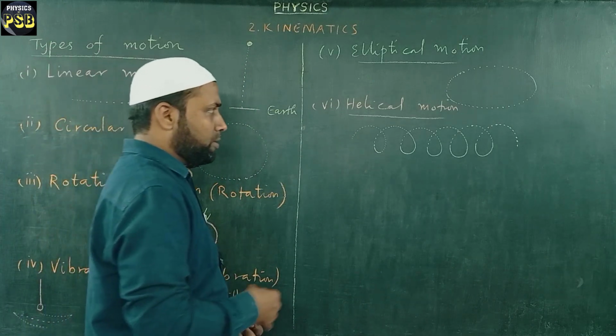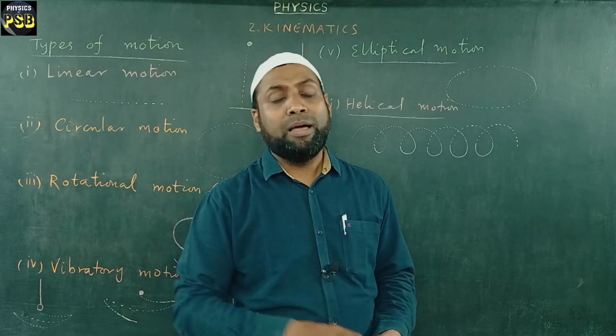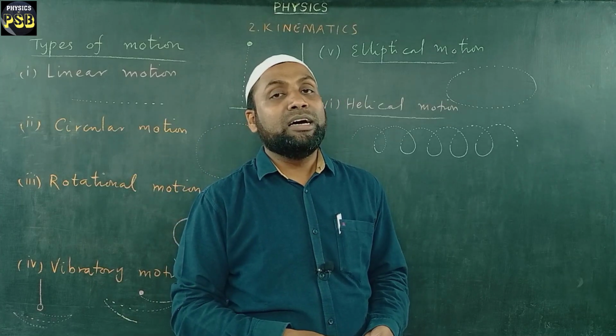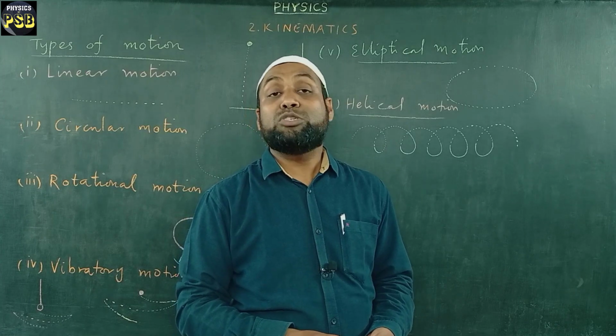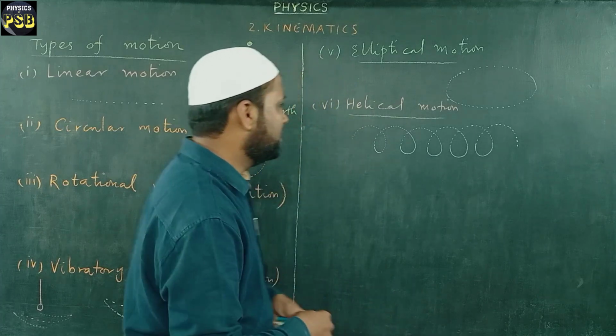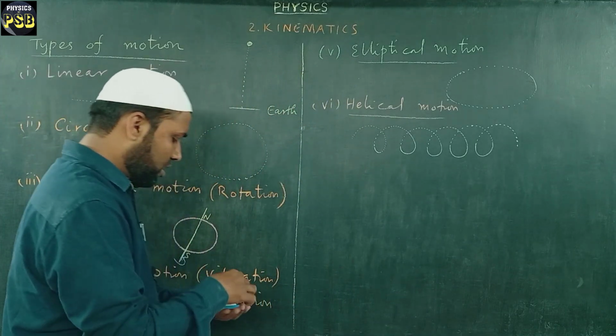Now, apart from them, we can also classify motion into three types based on the coordinate system, or based on the coordinates used to represent the motion. Let's discuss them one by one.